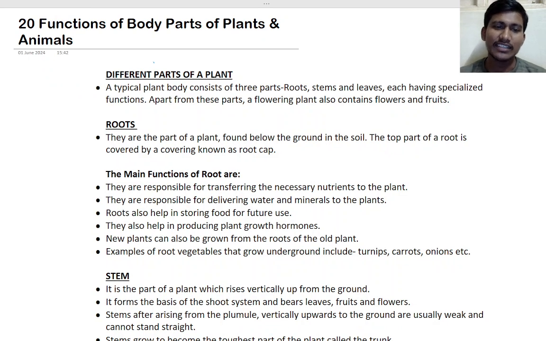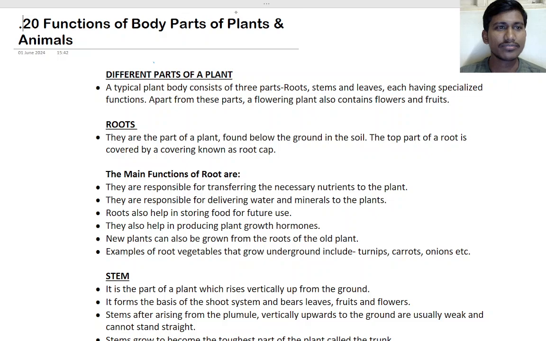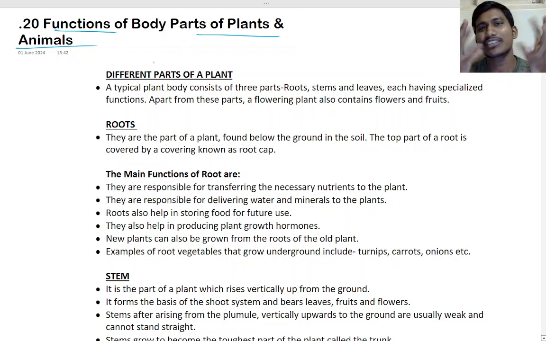So see here, the GK part. What is the chapter name? Yes, functions of body parts, right? Functions of body parts of humans and animals. So we know our body parts and what the uses of it are, but let us study first about plants. What are the different body parts of the plants?